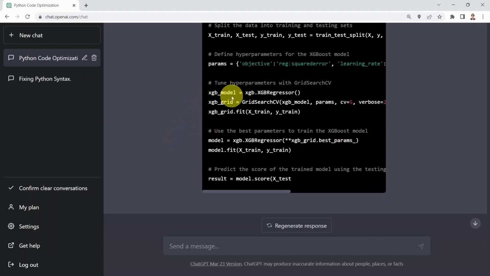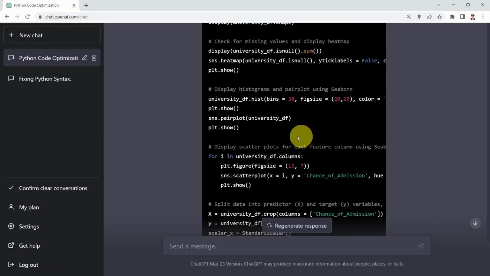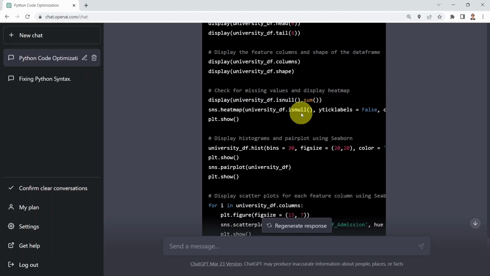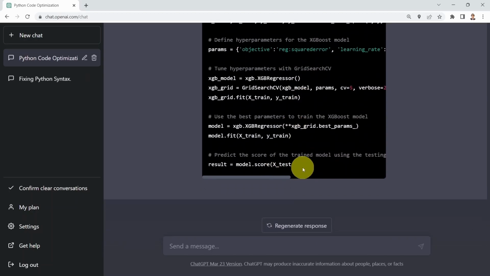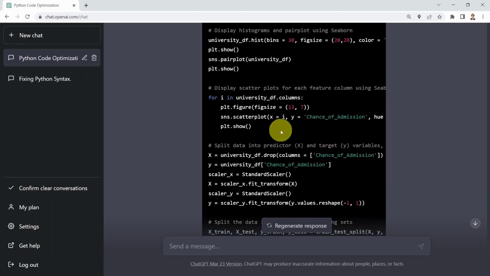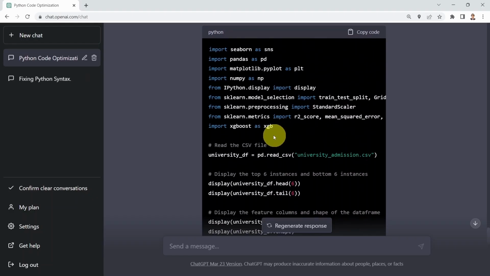Okay. And here ChatGPT starts to recommend some improvements as well. If you scroll down, you will see that because of the limitation of the output size, the code kind of stopped here. But basically, you will see that some of the recommendations have been implemented here. For example, from IPython.display import display has been included. That wasn't included in my original code.